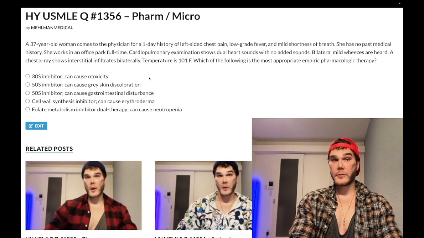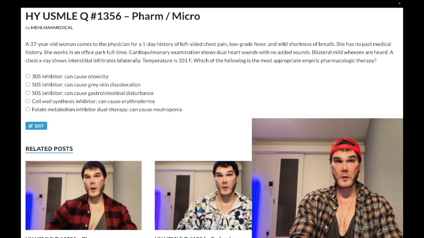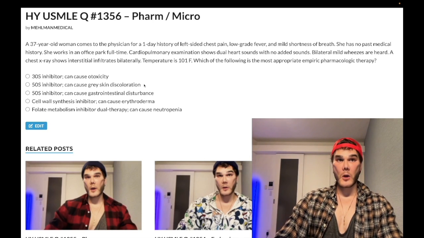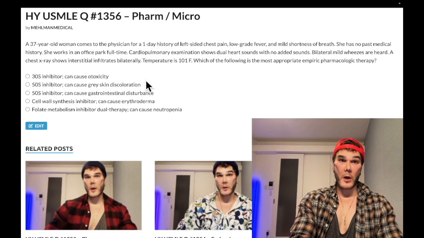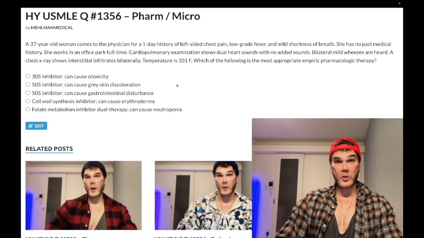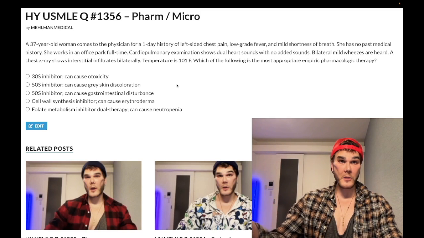Wrong answer. Choice B, 50S inhibitor can cause gray skin discoloration, is wrong. This is chloramphenicol, causes gray baby syndrome. Basically not assessed, okay? I think it shows up once in history. Because it's so obscure and sounds weird, people remember it, but they won't remember other important pharmacology. But it can apparently be used in the third world because it's cheap and it can be used for meningitis. But once again, if a pregnant woman takes it, the neonate can have blue-gray discoloration of the skin.